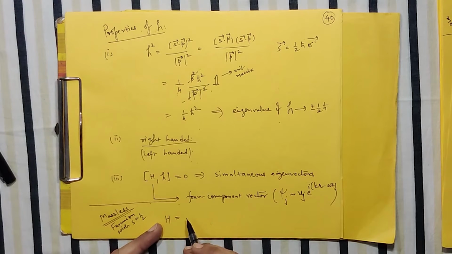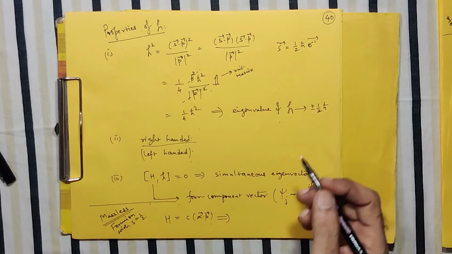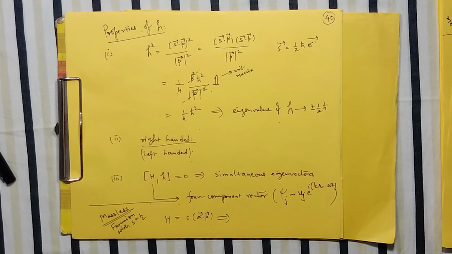So H will go like c alpha dot P. And because of this massless fermion, now we are going even further to define another quantum number, not even helicity, we define another quantum number known as chirality.